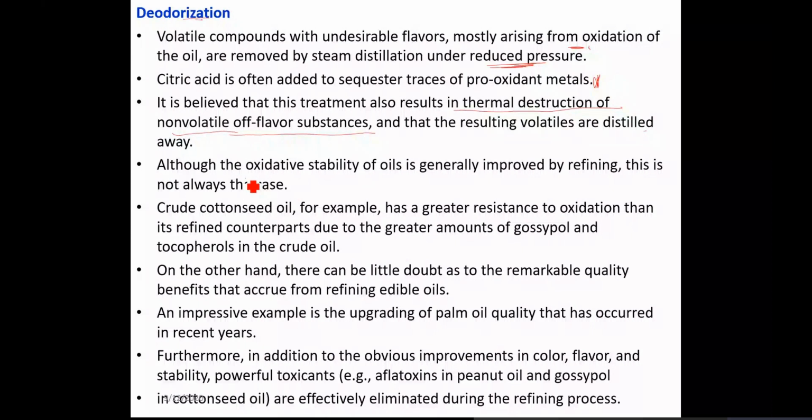As I mentioned in the first slide itself, they say this process improves oxidative stability, but this is not always the case. Very recently, one of my PhD students and I worked on different types of oil: those processed and available in the market, and those cold pressed, brought straight from the ghani without any processing.